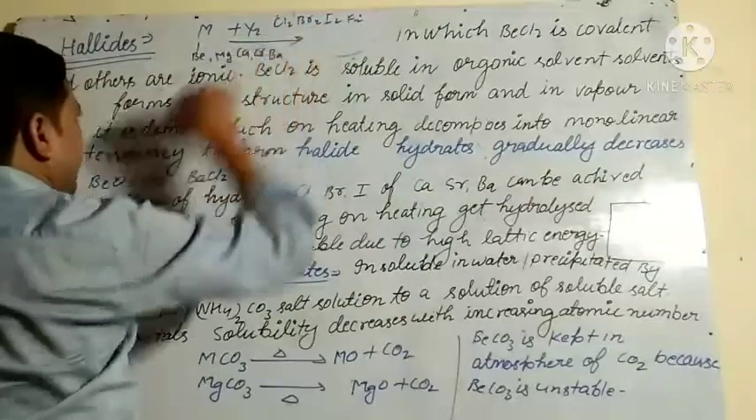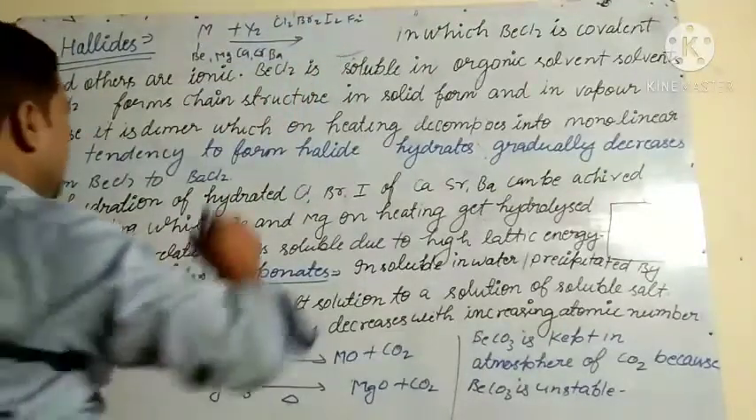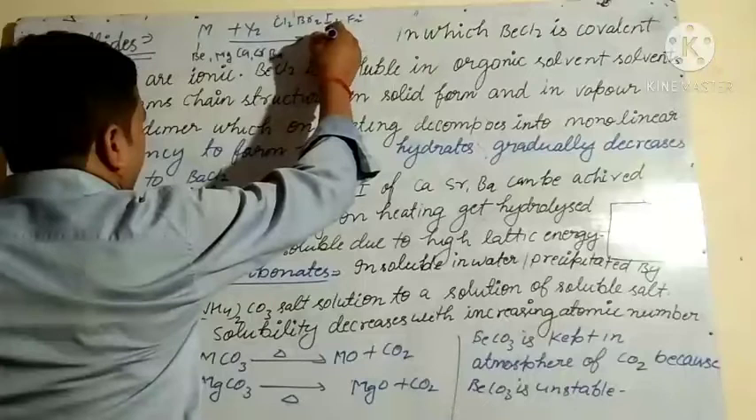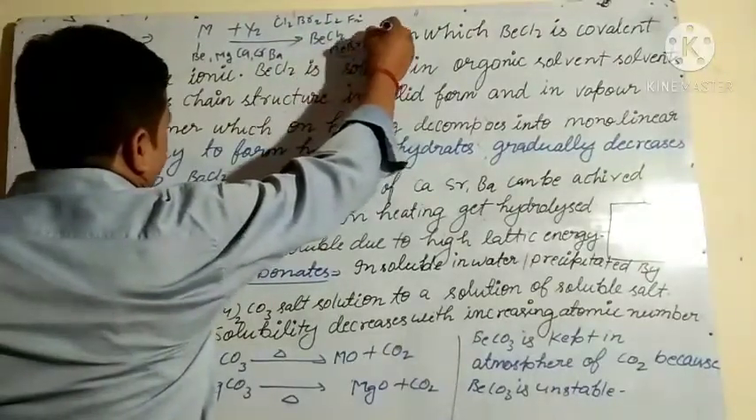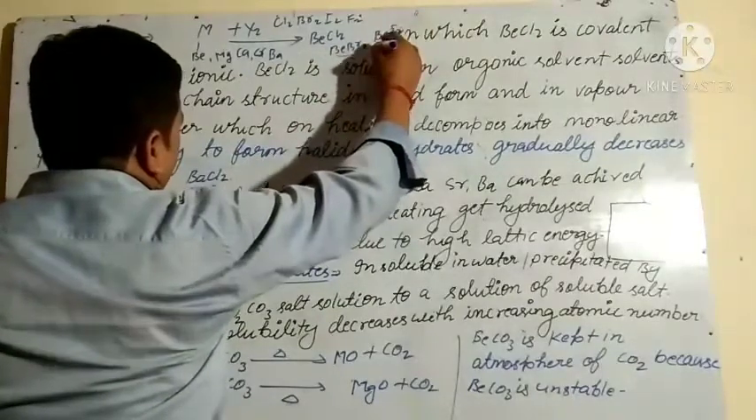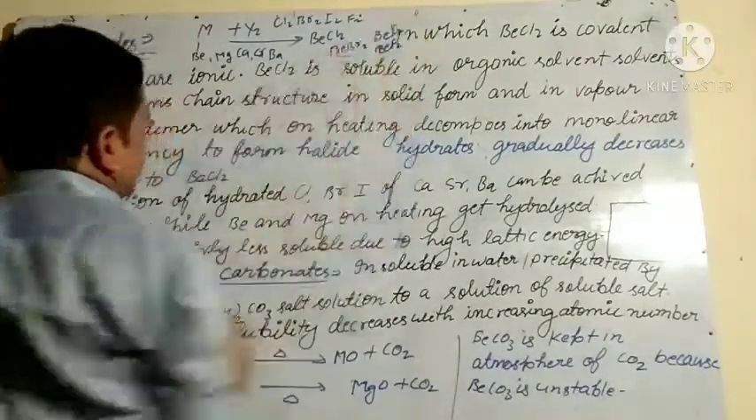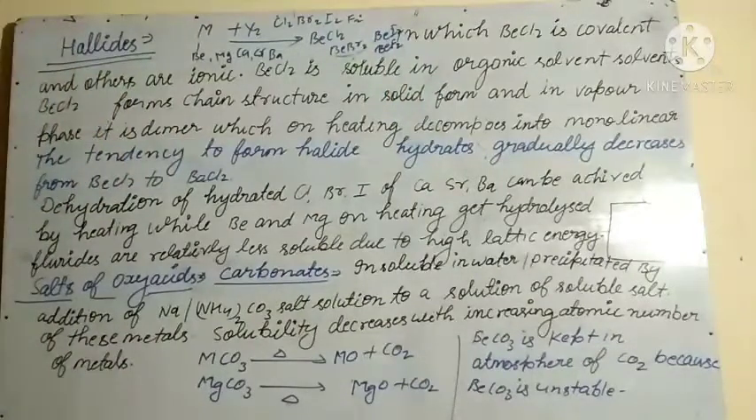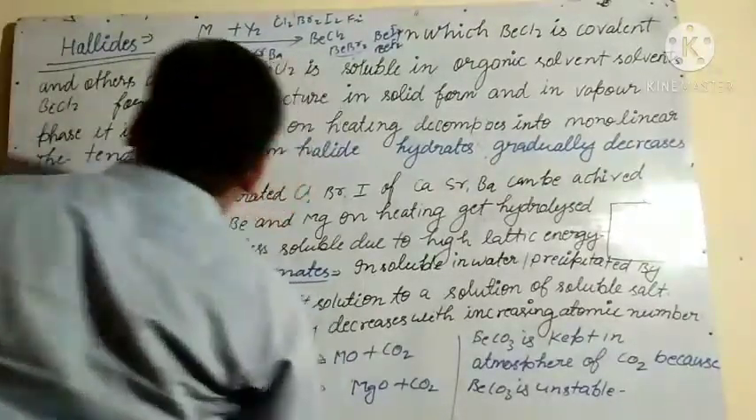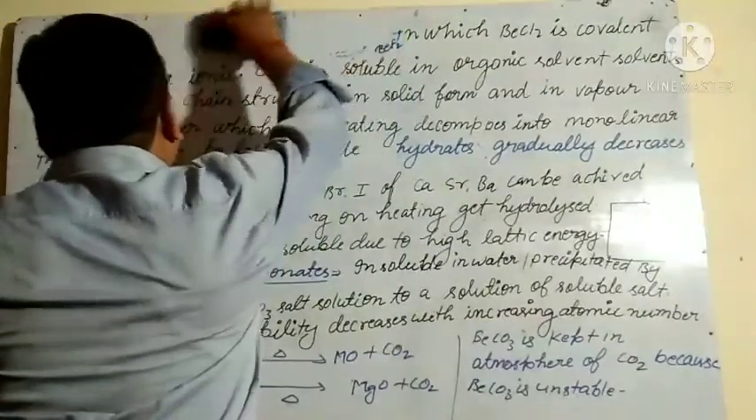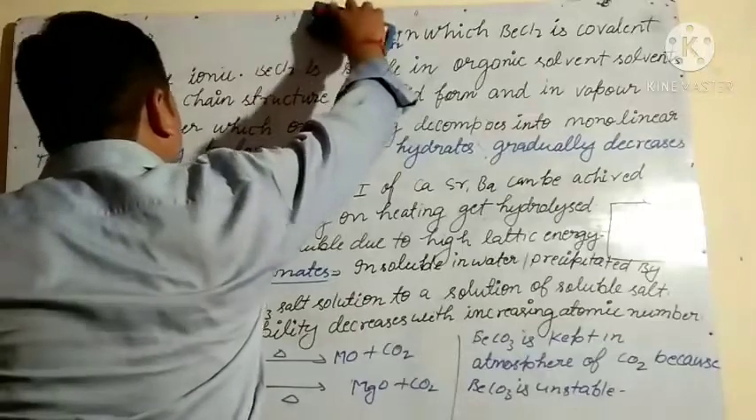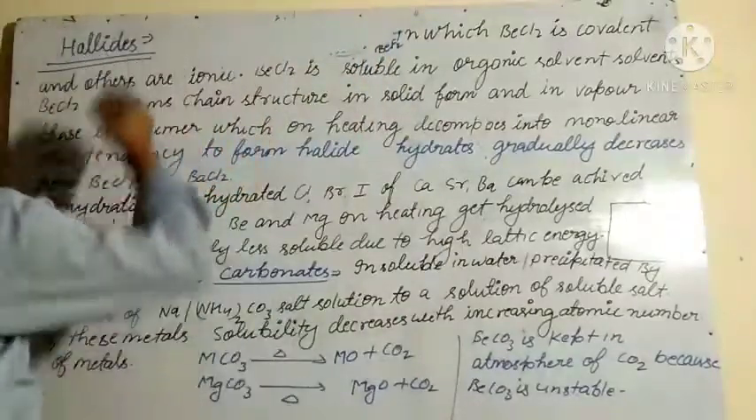So what will be the product there? BeCl2, BeBr2, BeI2 and BeF2, like this. Compounds you may get later. That is not visible, so I will write it again. So what have we seen? Metals react with halogens and form MX2 type of halide.